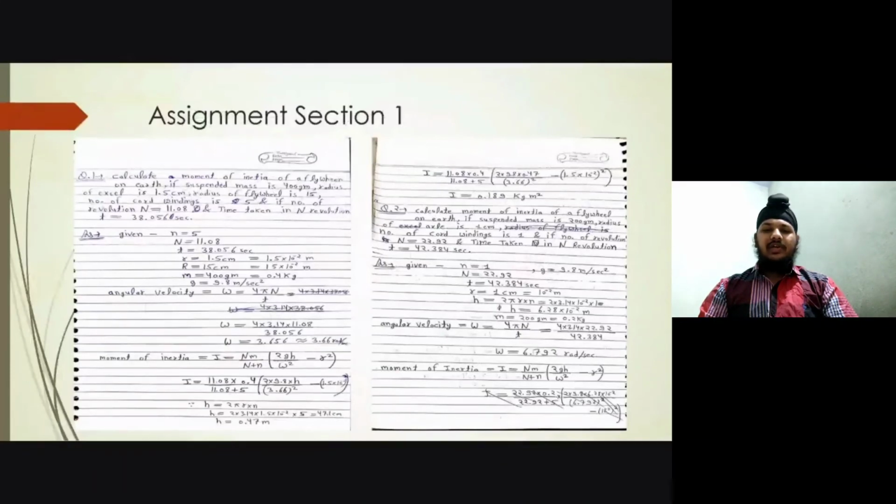Angular velocity omega is equal to 4 pi capital N by t, calculated as 3.66 radian per second. Moment of inertia I is equal to capital N m by capital N plus small n into 2gh by omega square minus r square. Moment of inertia is equal to 0.189 kilogram meter square. And all other numericals are also solved in the same way.